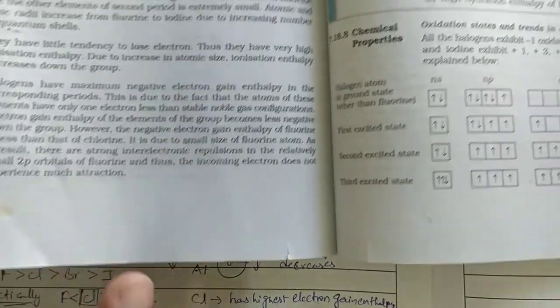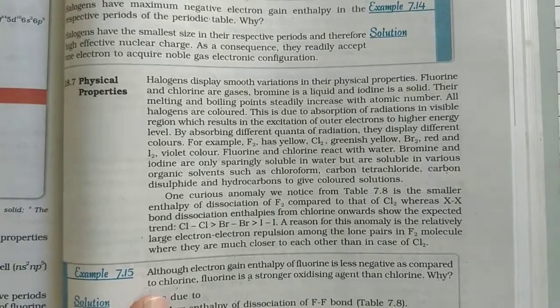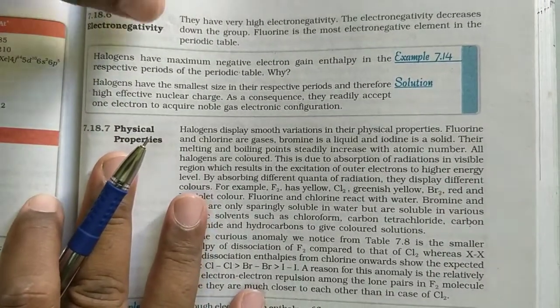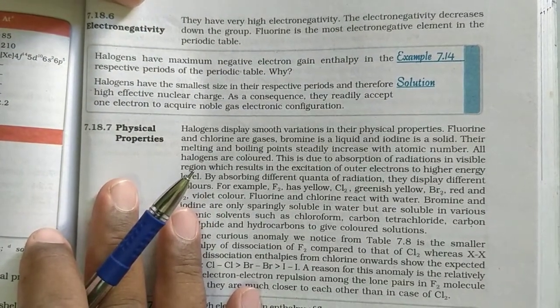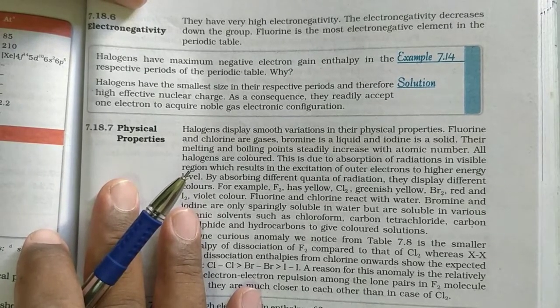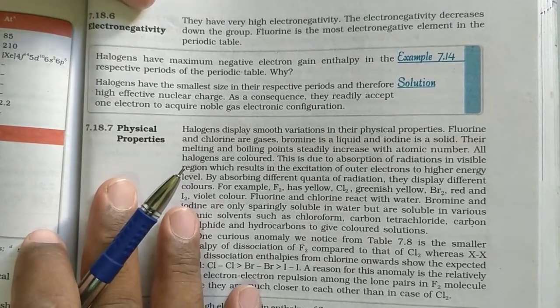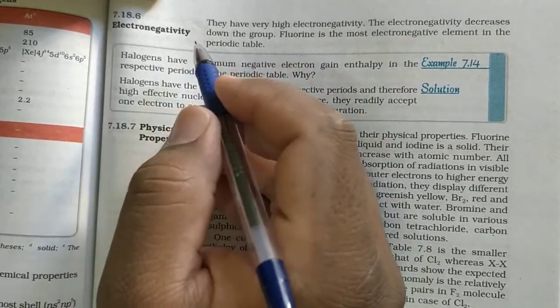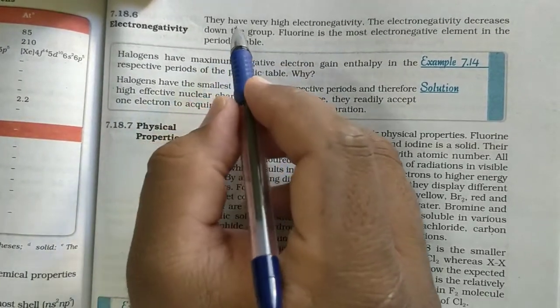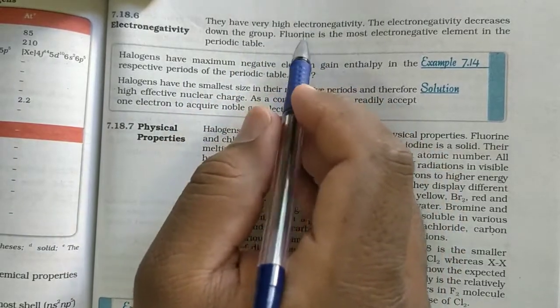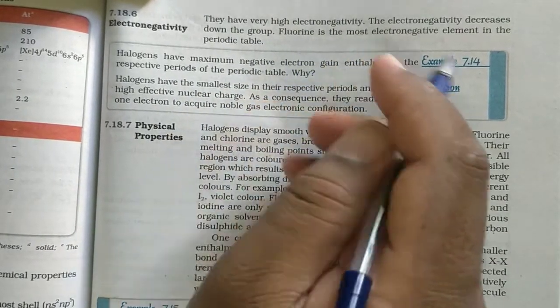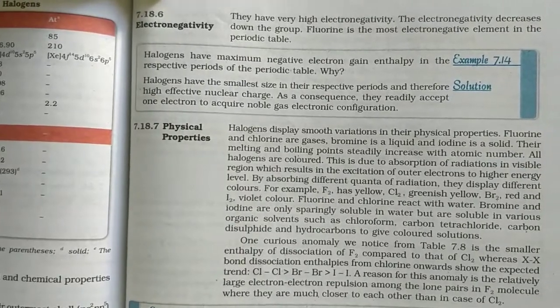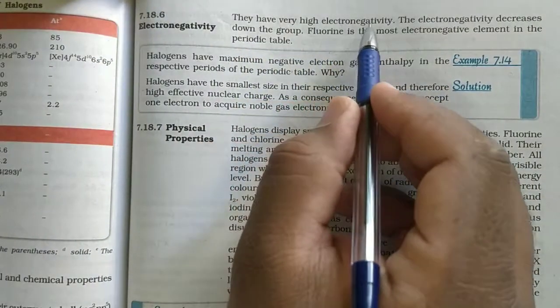Next, electronegativity. Electronegativity and electron affinity are similar, but this is the property when the atoms are involved in a bond. This also increases with decrease in size. So they have very high electronegativity. All of you know that fluorine is the most electronegative atom.